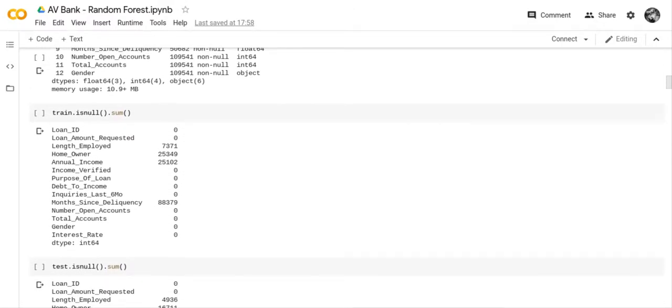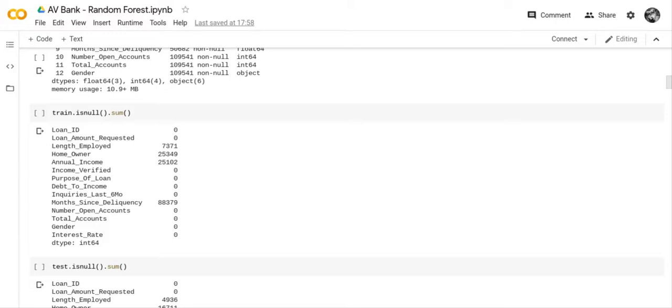We wanted to see if we had any null characters in the train file. And where we had the null characters, we had length employed, homeowner, annual income, and month since delinquency. But I think that I'm just going to take out annual income, income verified, month since delinquency, or length employed.